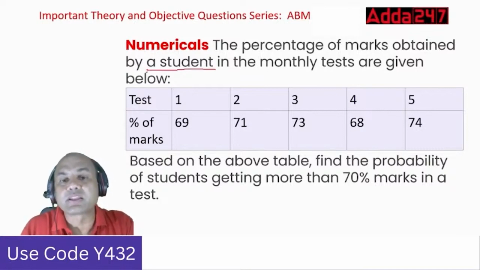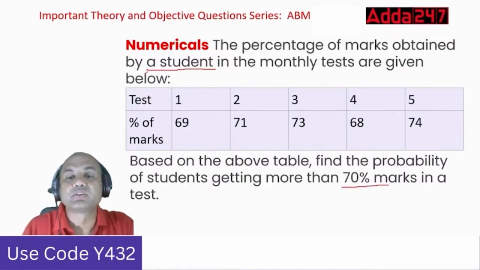Okay. So what are the tests? 5 tests are there. The percentage of marks are given over here: 69, 71, 73, 68 and 74. Based on the above table, find the probability of the student getting more than 70% of the marks in the test. So more than 70%, where can that student get?